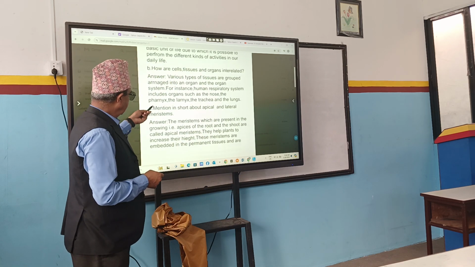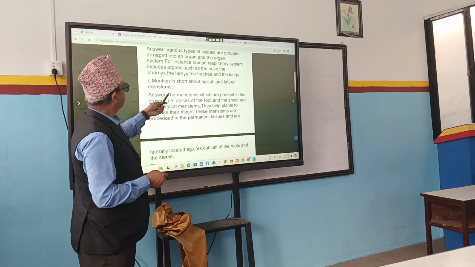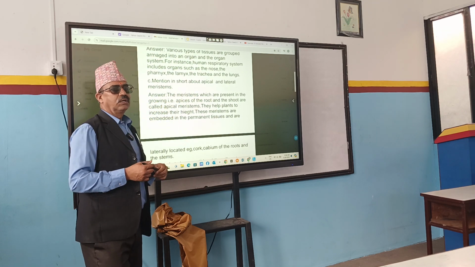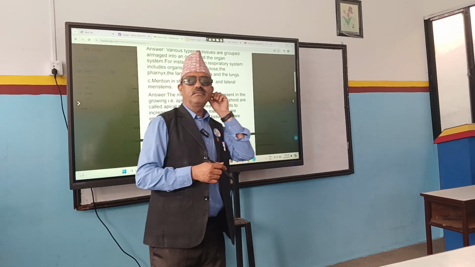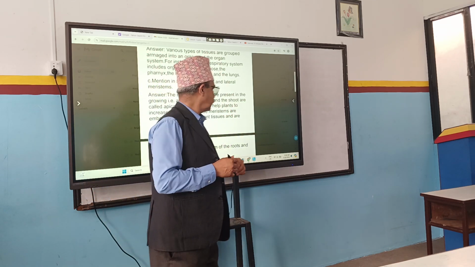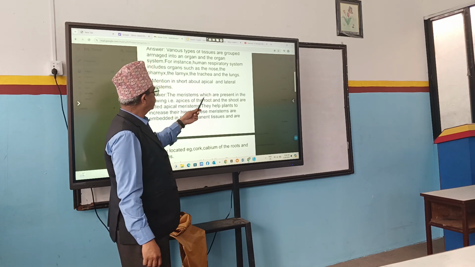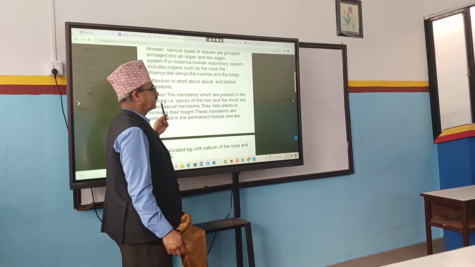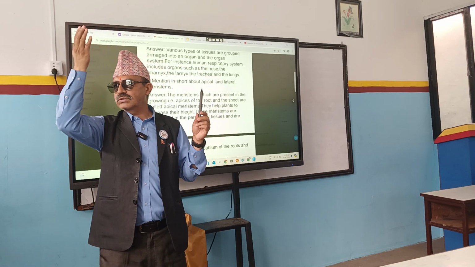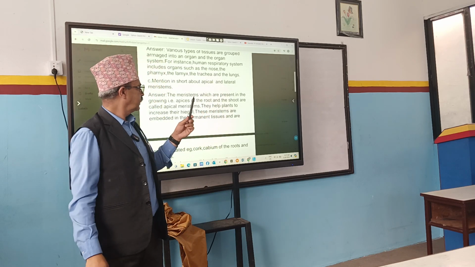Okay. Next one is, in short about apical and lateral meristems. If you draw a diagram, it's much better. Understood or not? What to do? Draw diagrams as well. So meristems which are present in the growing region at the top or tip of the shoot or tip of the root, they are apical.